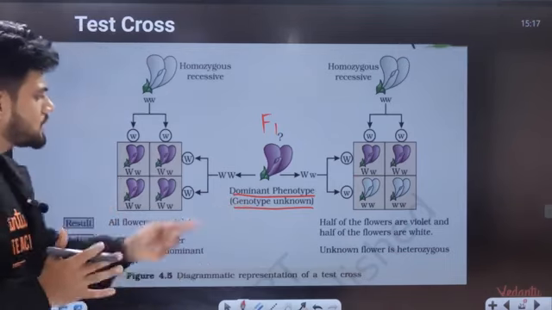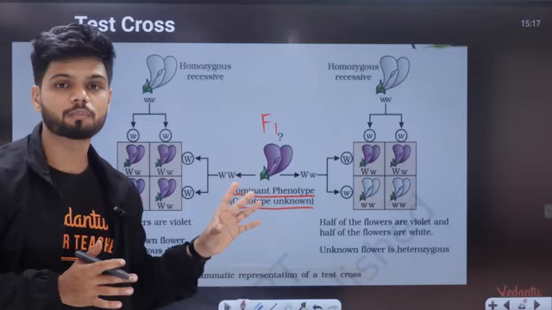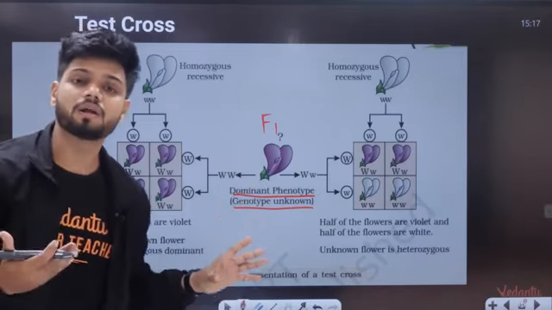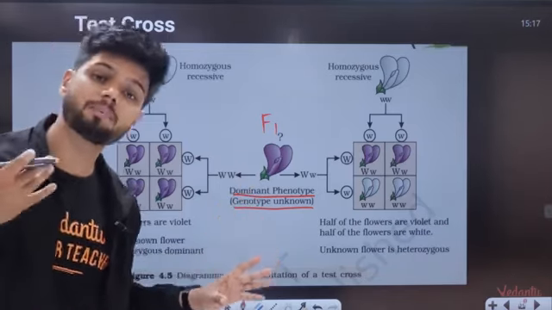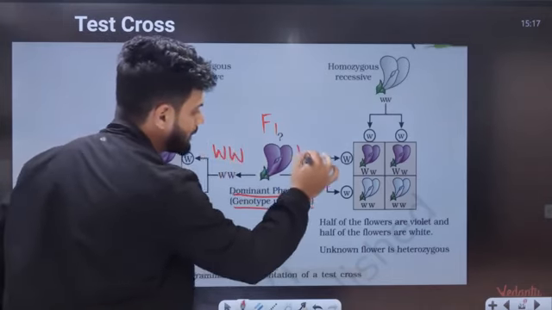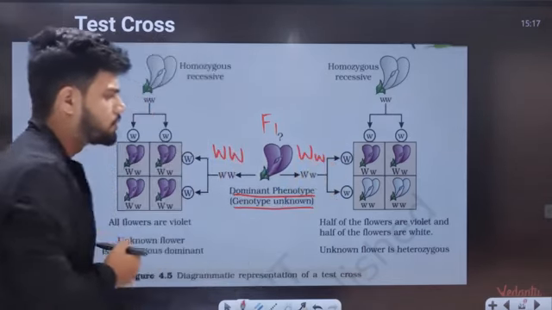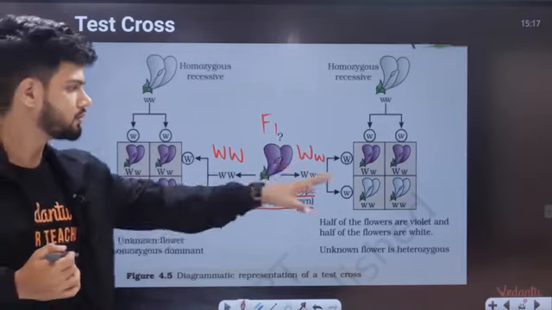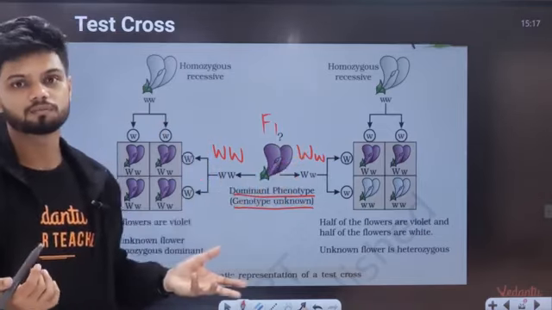Now, if it is a dominant phenotype, what are the possible genotypes? The possible genotype can be capital W, capital W, or capital W, small w. Yes or no? Both of them will give you purple flower, or violet flower here.